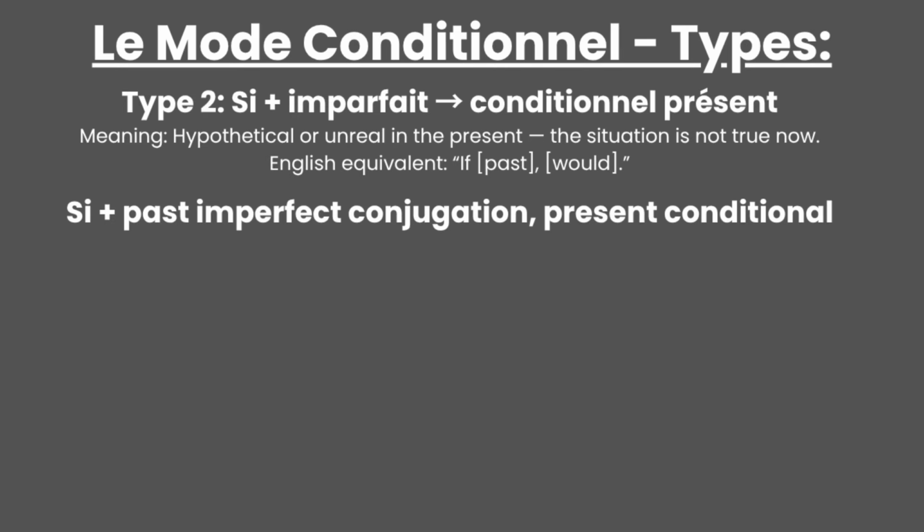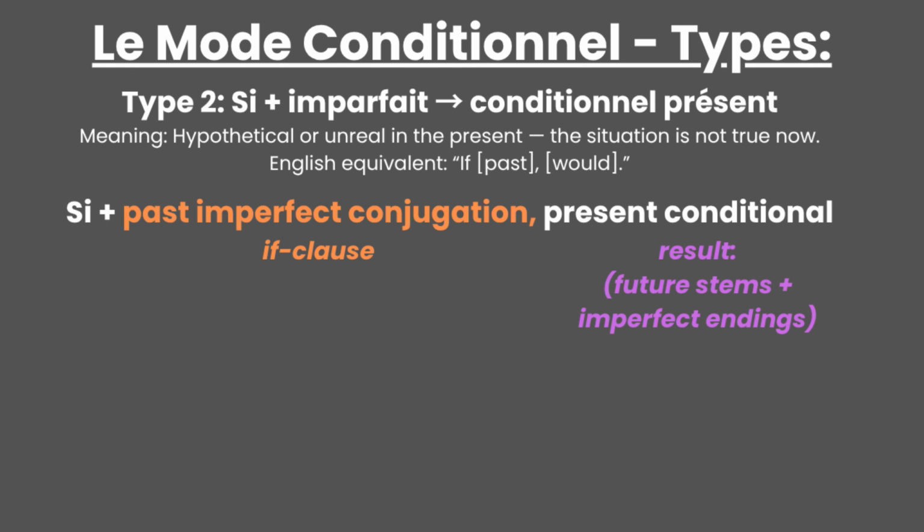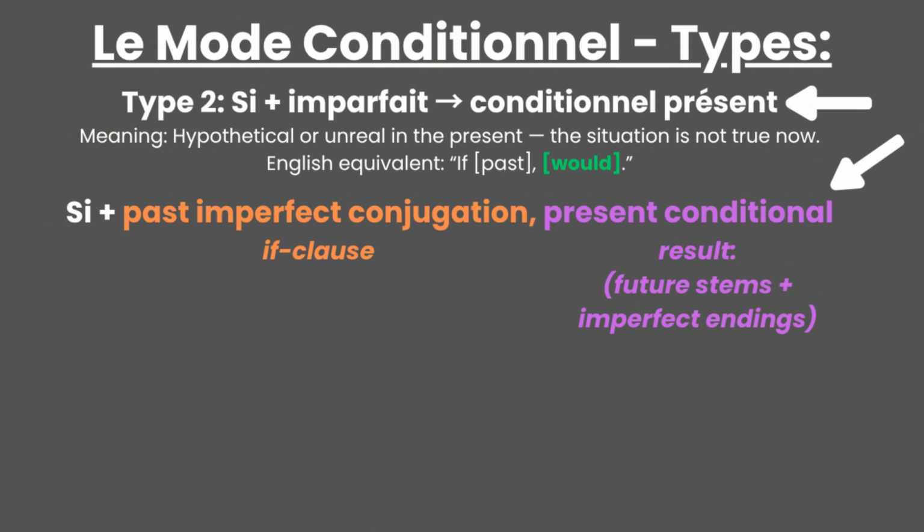We have to use si with verb conjugations from the imperfect past in the if clause. However, the result will use future stems combined with imperfect endings, thereby creating the present conditional. If in English we add the word would, the meaning in French is achieved by a fusion of future stems and imperfect endings, which I showed at the beginning of the video.